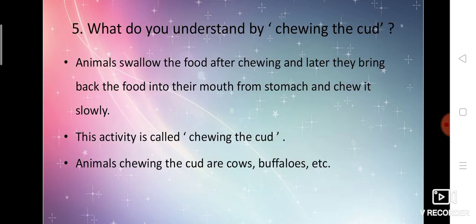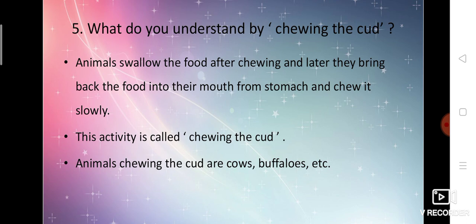What do you understand by chewing the cud? Animals swallow the food after chewing, and later they bring the food back into their mouth from the stomach and chew it slowly. This activity is called chewing the cud. There are some animals that first swallow the food.